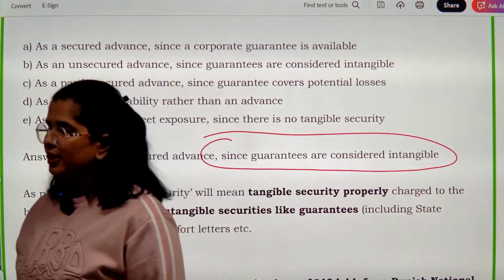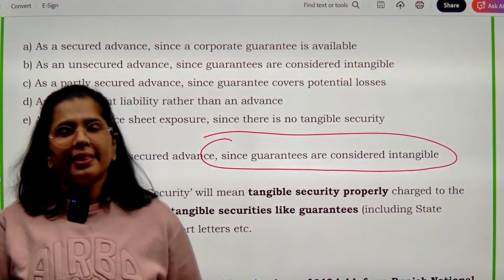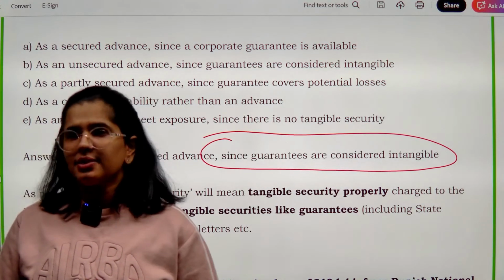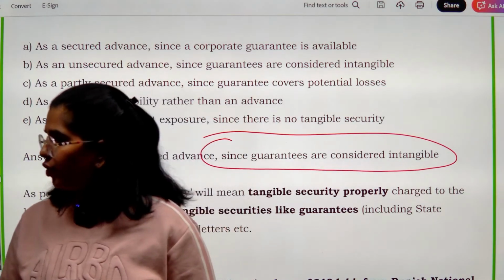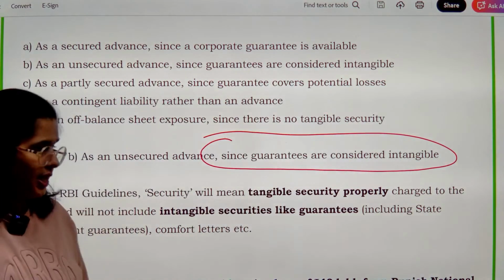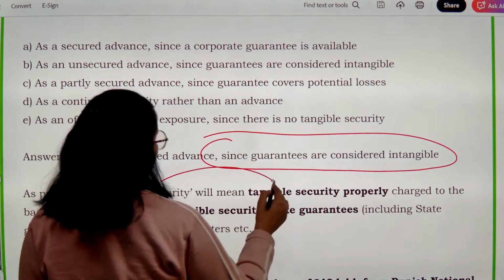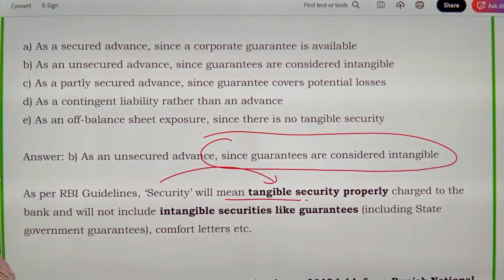Guarantees को हम क्या मानते हैं? Guarantees को हम intangible consider करते हैं. And that is why in this particular scenario we will consider that there is no any kind of collateral available. ठीक है, किसी भी तरीके की कोई collateral हमको available नहीं है, because security का मतलब होता है, collateral का मतलब होता है tangible. Okay, how it is available? Tangible.